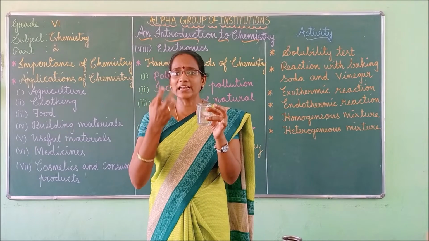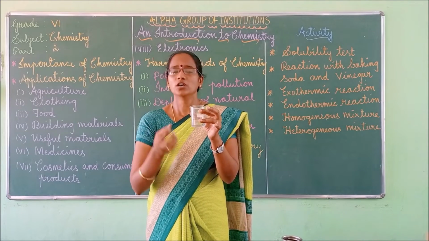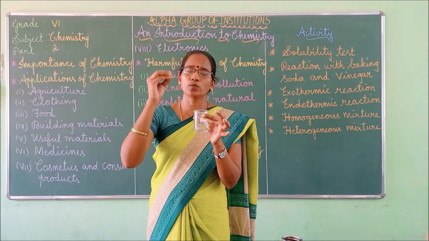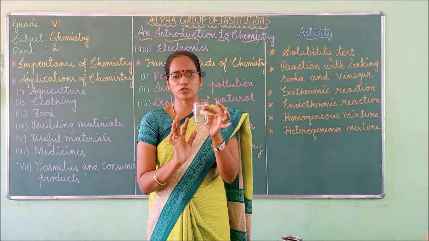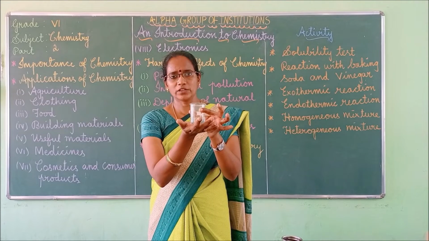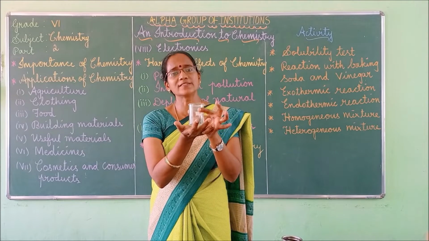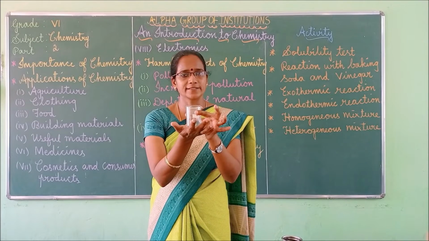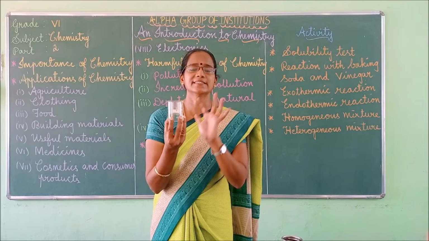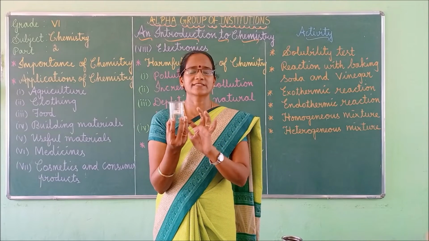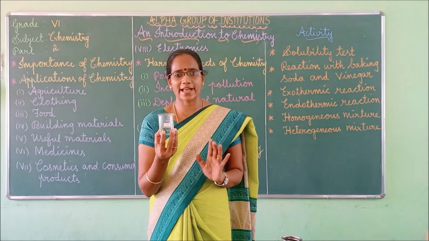So at a time you should not put more caustic soda. Only a few pellets you have to put. Even if you use a few pellets, you can feel the hotness. So from this experiment we can understand that heat is liberated. Hence it is called the exothermic reaction.